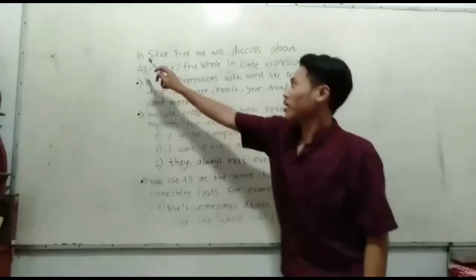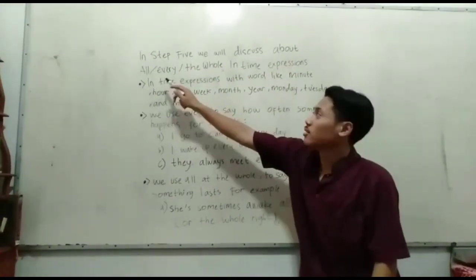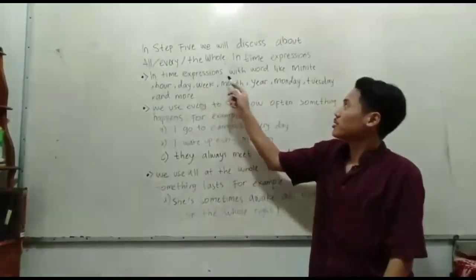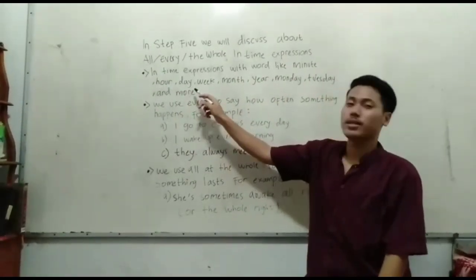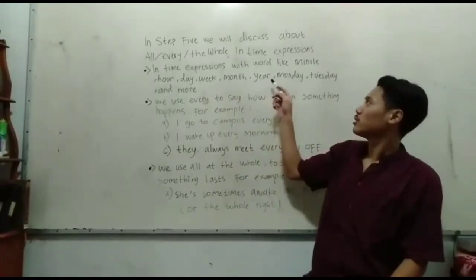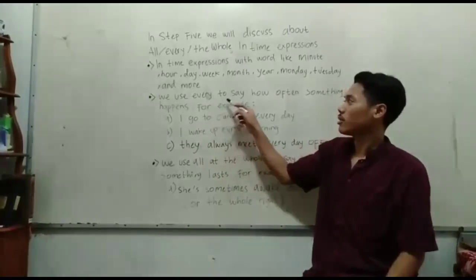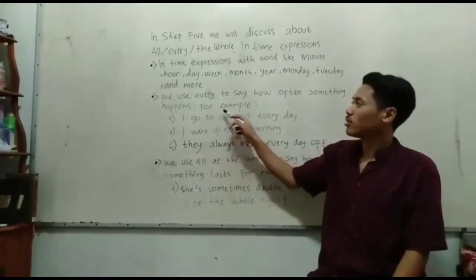In this case, I will explain chapter 62, steps 4 and 5. In step 5, we will discuss all, every, and the whole in time expressions. In time expressions with words like minutes, hour, day, week, months, year, Monday, Tuesday, and more, we use every to say how often something happens. For example,